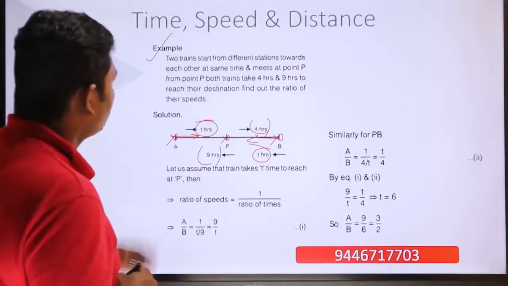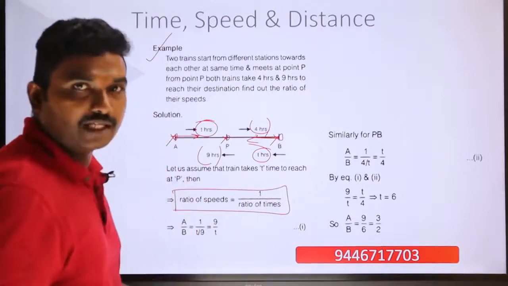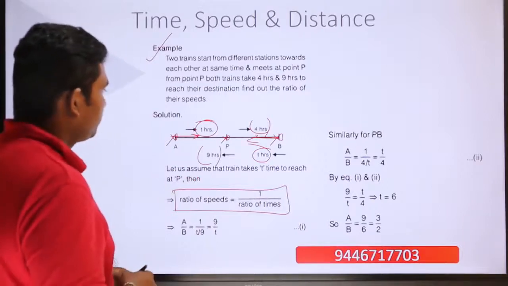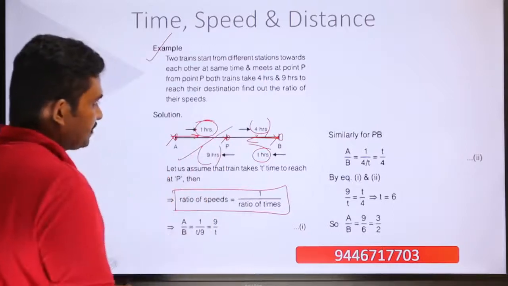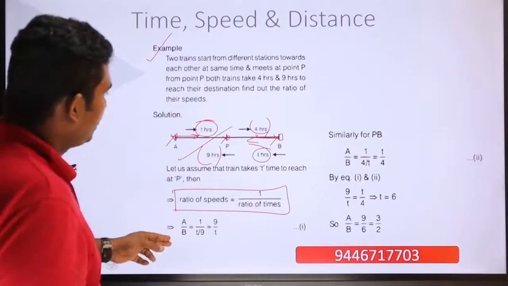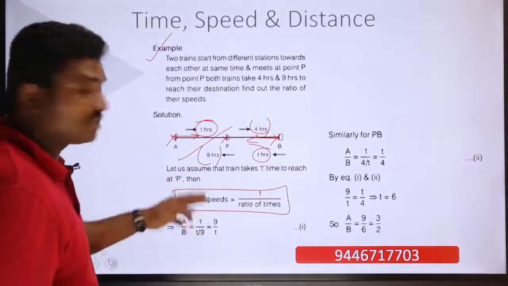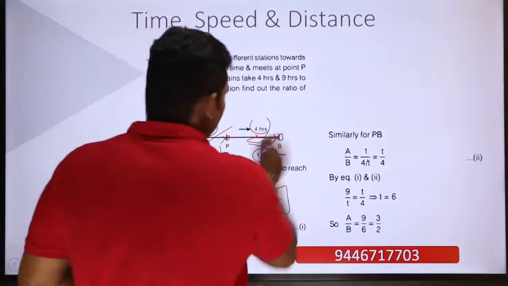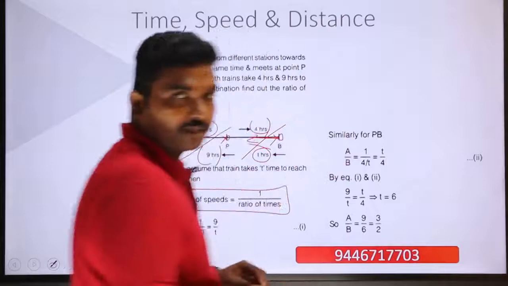Now, ratio of their speeds: I have already told you that the ratio of the speeds is inversely proportional to the ratio of the times. So let us consider the ratio of the speeds. With respect to the first distance AP, it is t divided by 9. So when it is 1 divided by the ratio of times, A by B equals 1 divided by t by 9, which becomes equal to 9 divided by t. And then for the second case, it is 4 divided by t, or 1 by 4 by t, which is equal to t divided by 4.